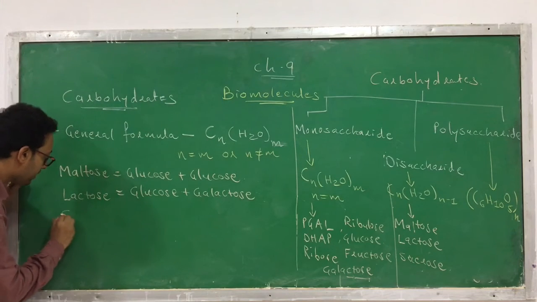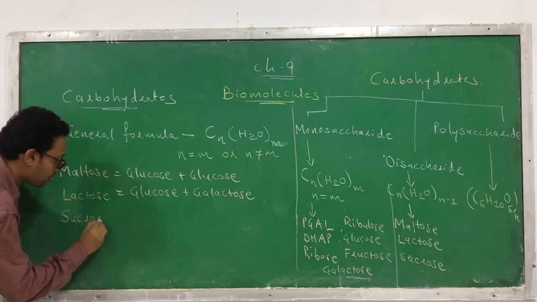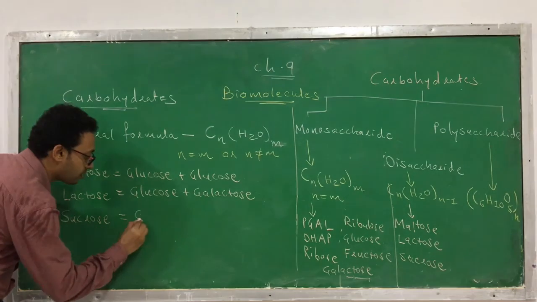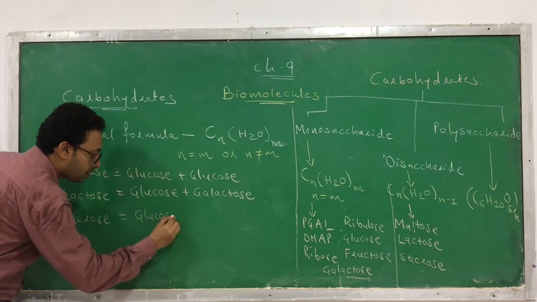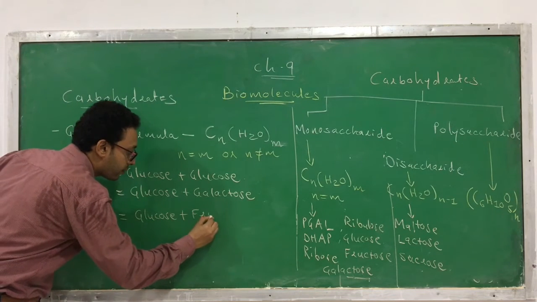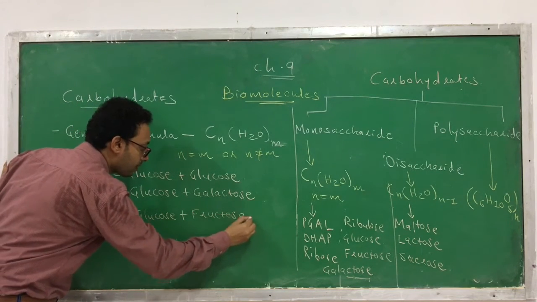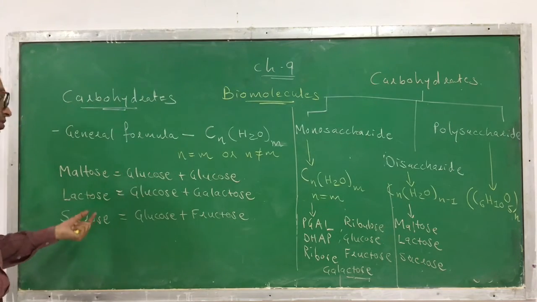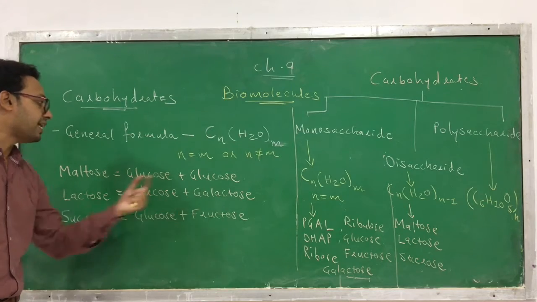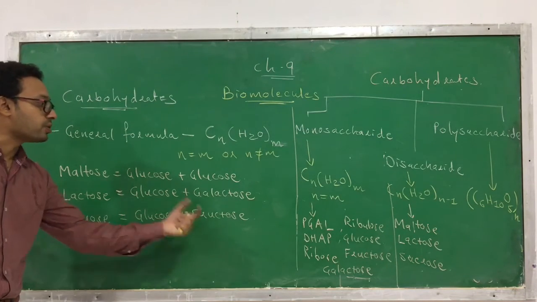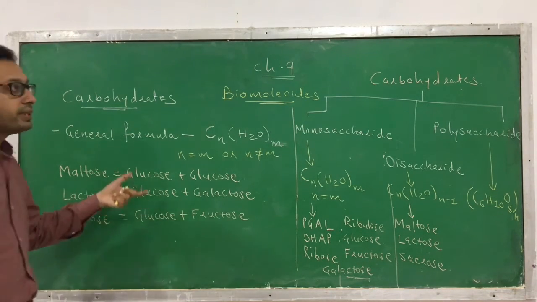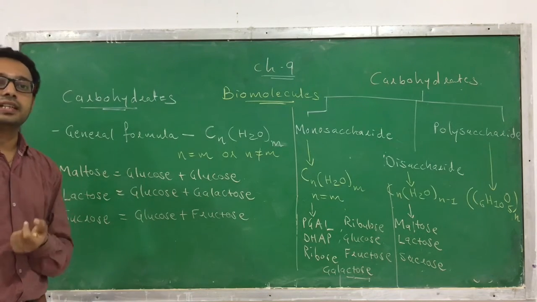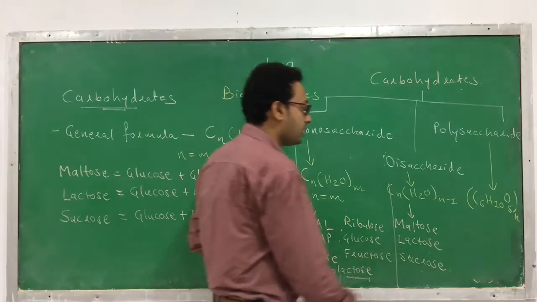Clear? And similarly, sucrose. Sucrose is also a disaccharide, so it's also made up of 2 units. First is glucose, and the second one you can call fructose. So you have to remember, maltose is made up of glucose and glucose. Lactose is made up of glucose and galactose. Sucrose is made up of glucose and fructose. So these are the units which are present in disaccharides: maltose, lactose and sucrose.